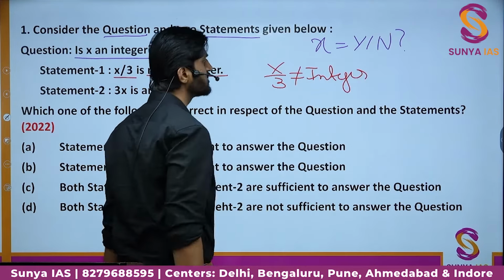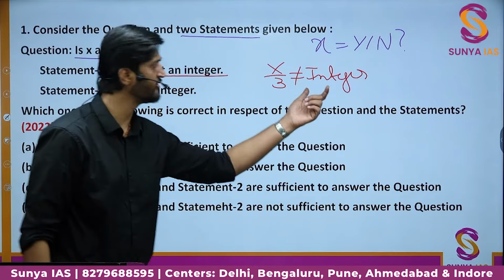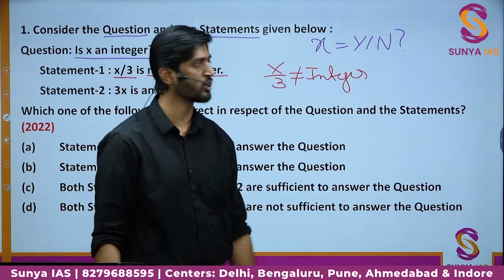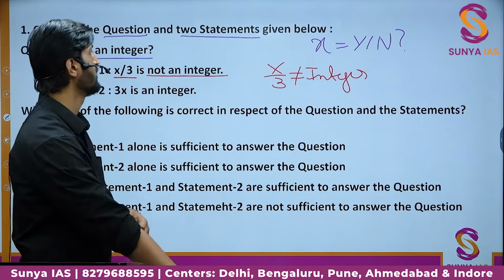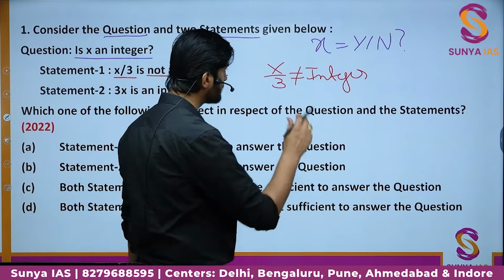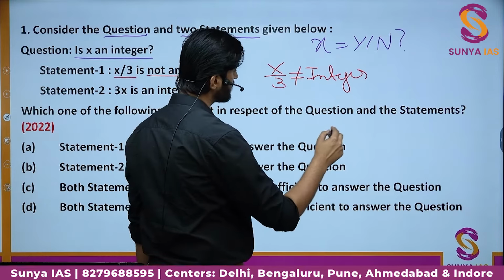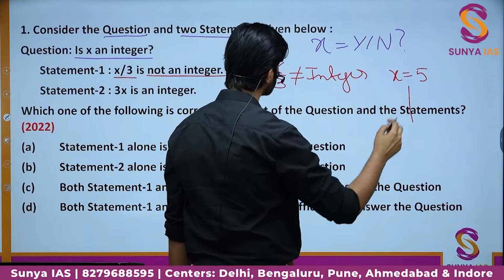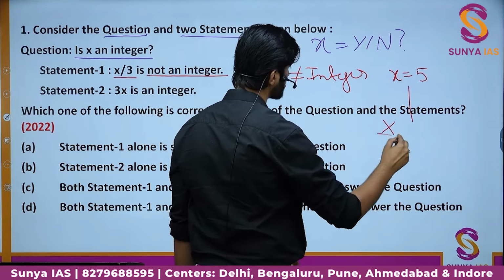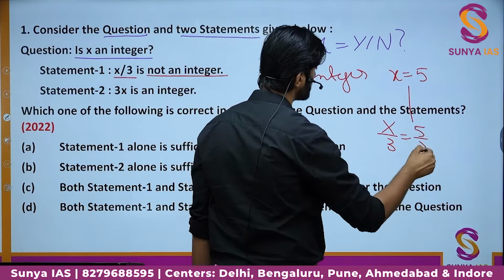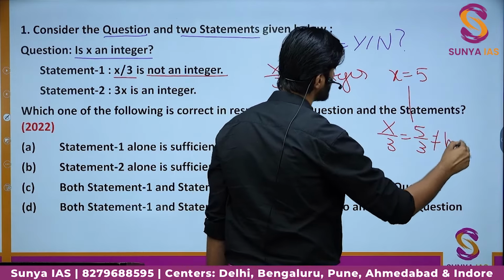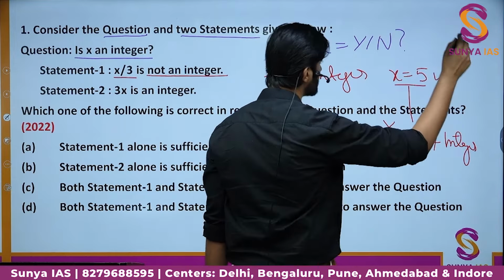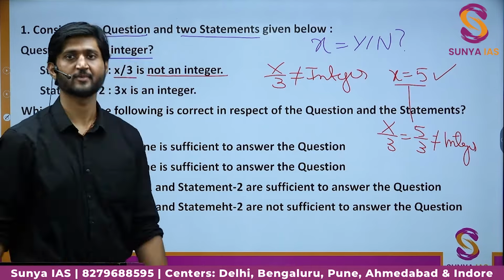So what we can do is that there is no single approach to solve it. We can just try with different values of x and check whether x is an integer or not. So suppose we put the value of x as 5, let's say. We know that x by 3, which is nothing but 5 by 3, is not an integer. But as you can see, x equal to 5 is obviously an integer, right?